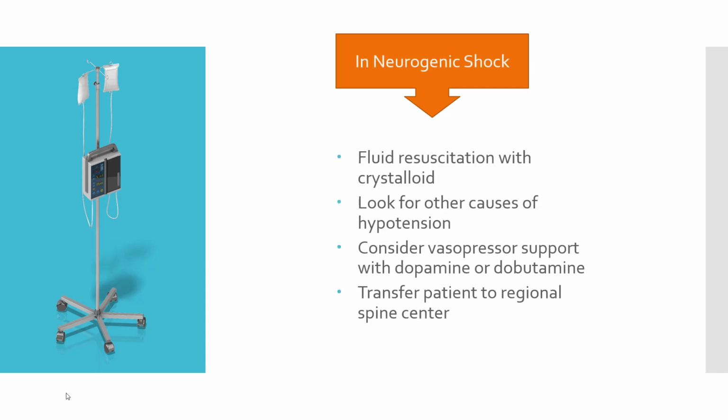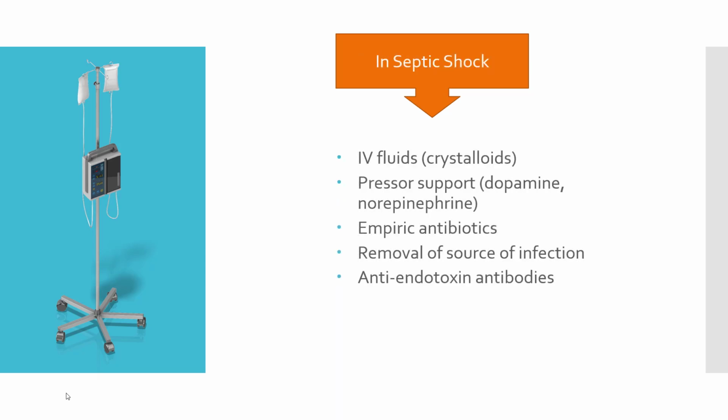What about neurogenic shock? Fluid resuscitation with crystalloid solutions. Look for other causes of hypotension. Consider vasopressor support with dopamine or dobutamine. Transfer patient to a regional spine center for specific treatment. What about septic shock now? IV fluids, pressor support may be required, and of course empiric antibiotics. Removal of source of infection if possible, and if it is due to a gram-negative infection, anti-endotoxin antibodies can also be given.